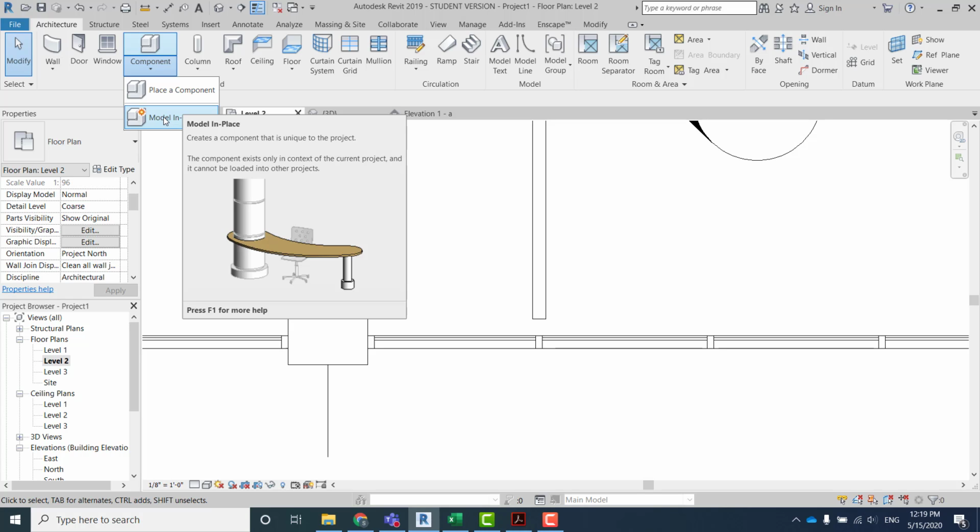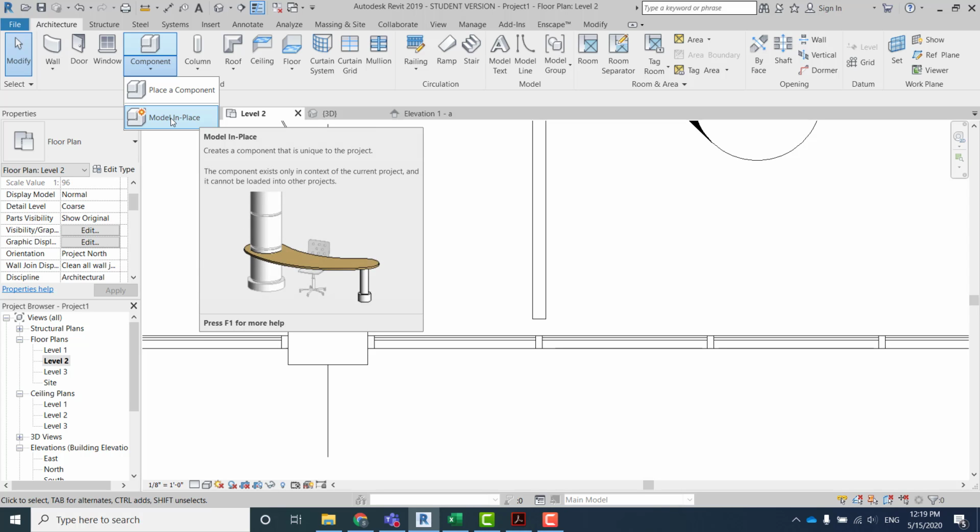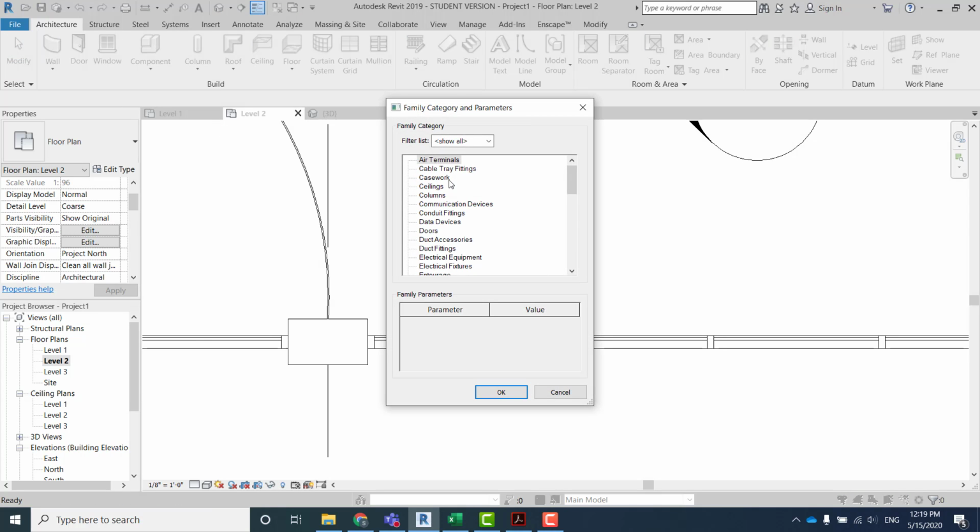So click Model In-Place, kind of a quick tutorial. If you want to see that one, you can do that. Click that one and choose the category most similar to the one that we are trying to build. This time I will just use Casework. It is generic, and sometimes there are constraints like with ceilings. For ceilings there are constraints depending on the features, so to be generic I just use Casework.